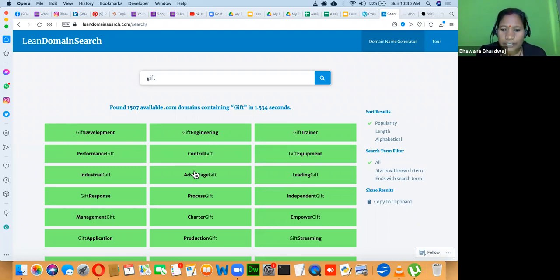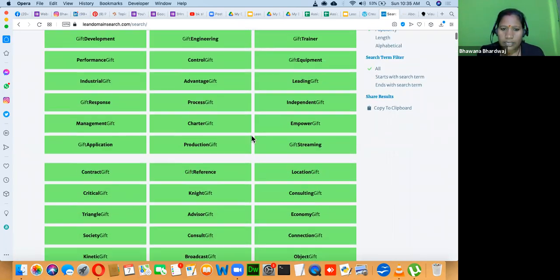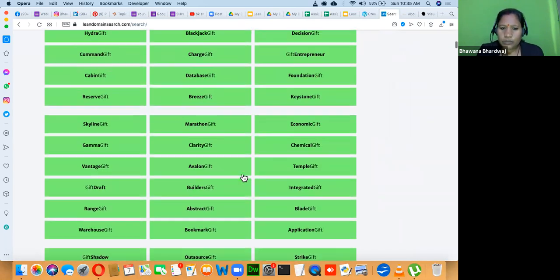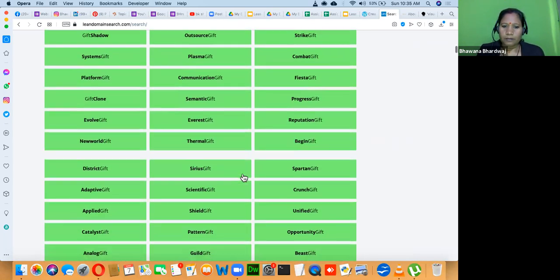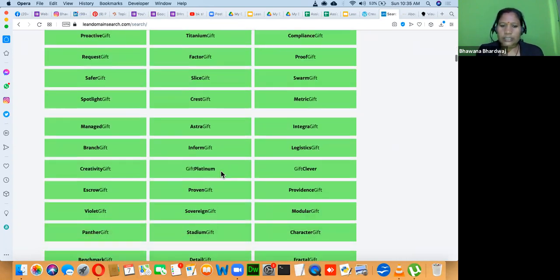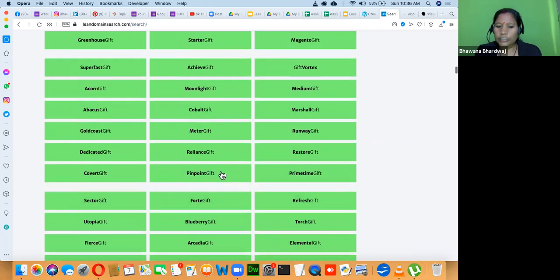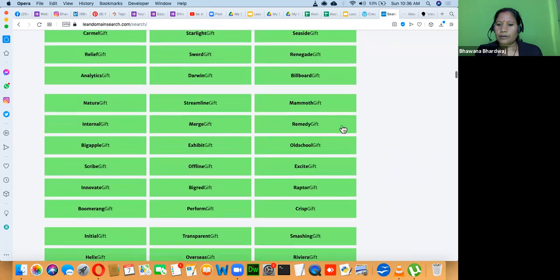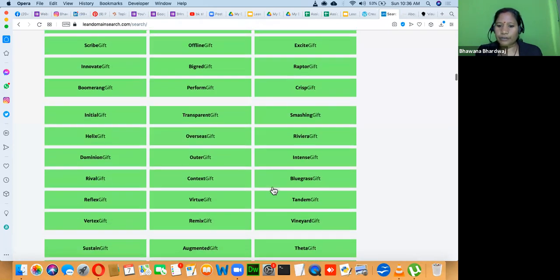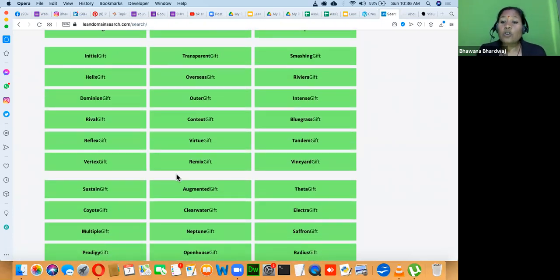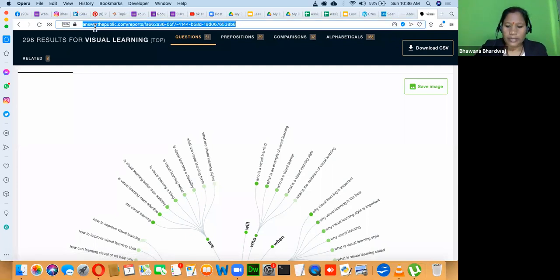So gift development, gift engineering, control gift, gift equipments, advantage gift, process gift, career gift. These are the gift related words. You can see thermal gift, all these are gift related ideas. If the gift word is not available, you can go and explore these words. Excite gift, report gift. If the domain name is not available, one more way is you can go to Instant Domain Search.